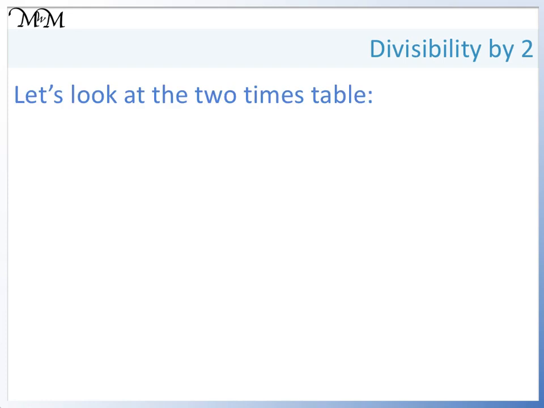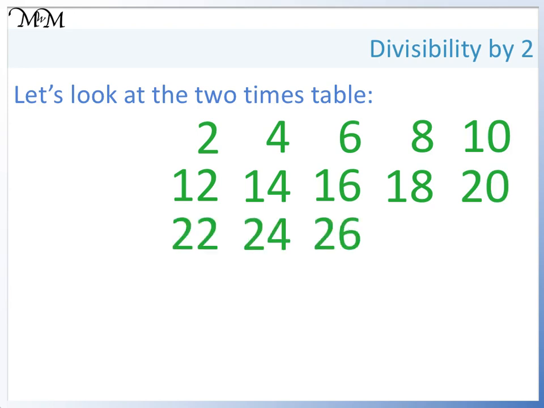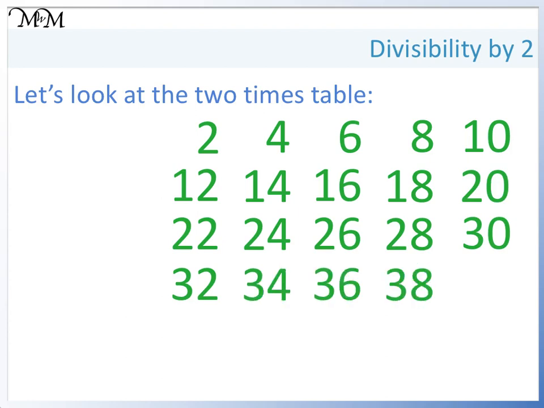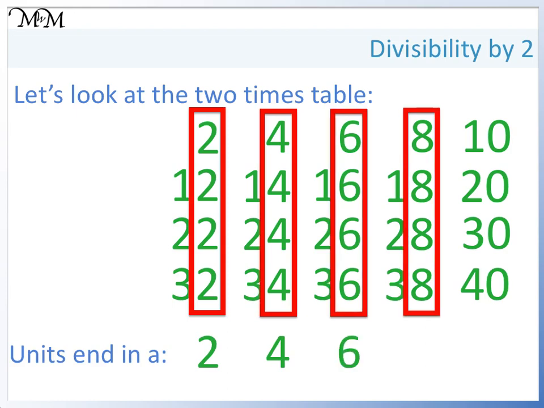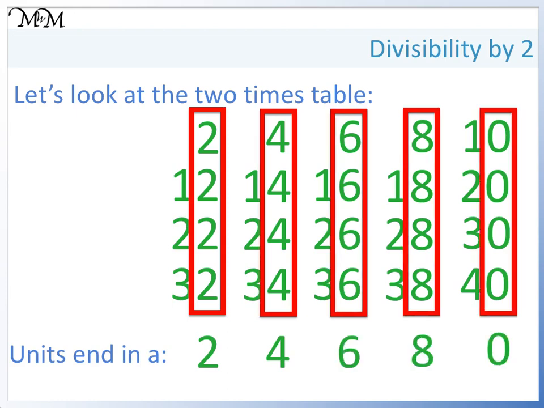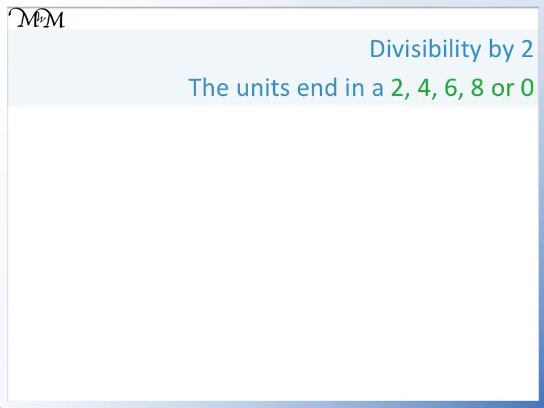First, we'll look at the 2 times table. 2, 4, 6, 8, 10, 12, 14, 16, 18, 20, 22, 24, 26, 28, 30, 32, 34, 36, 38, 40. We can see that the numbers always end in a 2, 4, 6, 8 or 0. This pattern will continue as we repeat every 10.